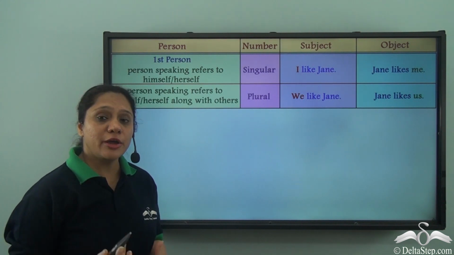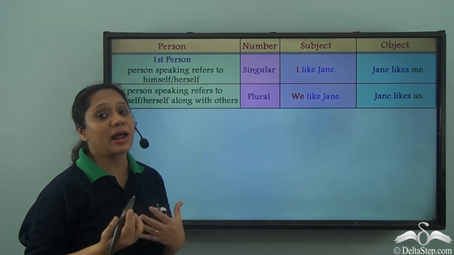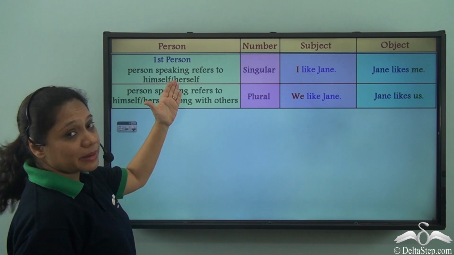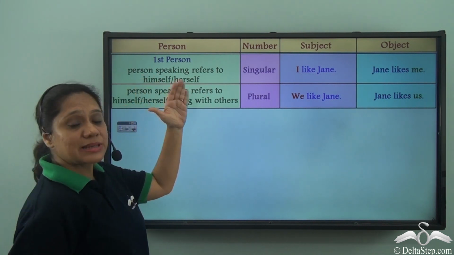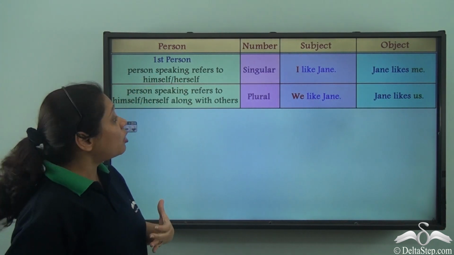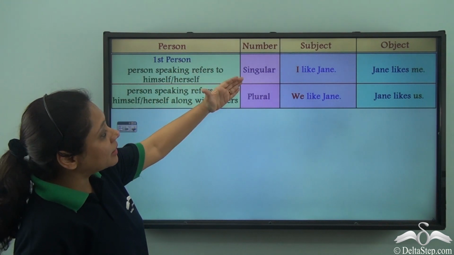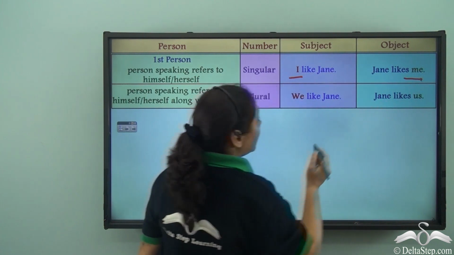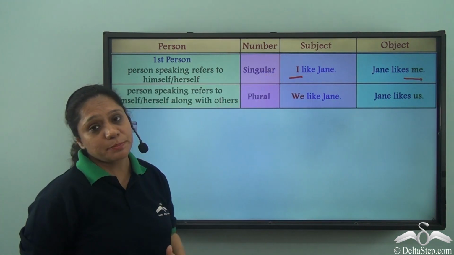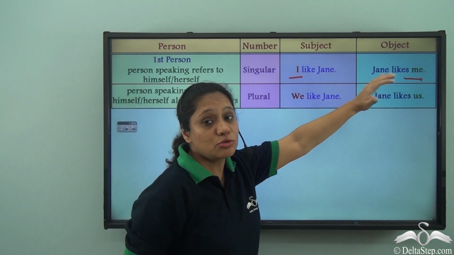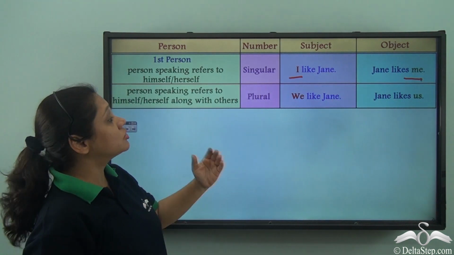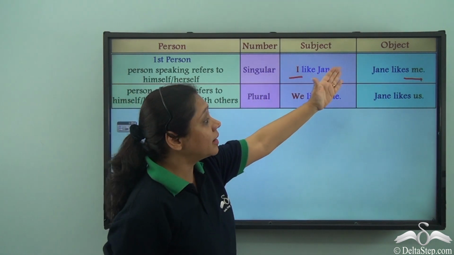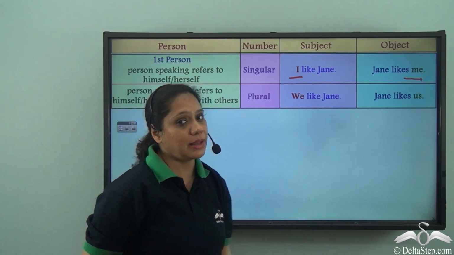So when we are talking of the first person, we actually mean the person speaking referring to himself or herself. So in the first person singular, we use I and me. I is used in the subject position and me is used in the object position. So we have I like Jane, but Jane likes me.